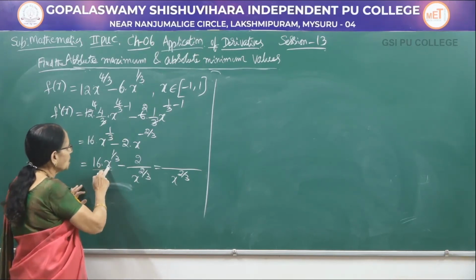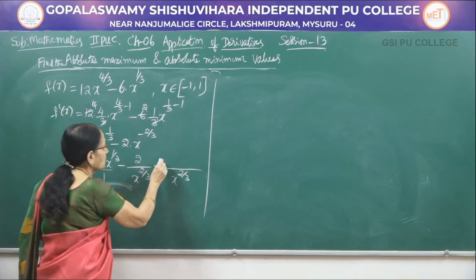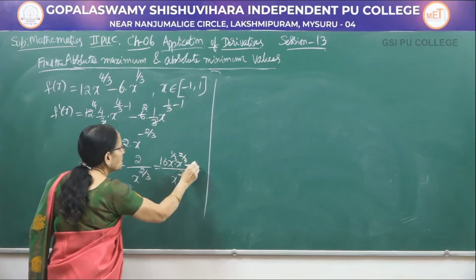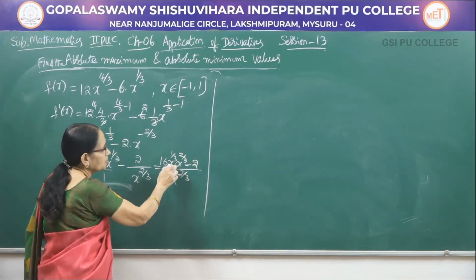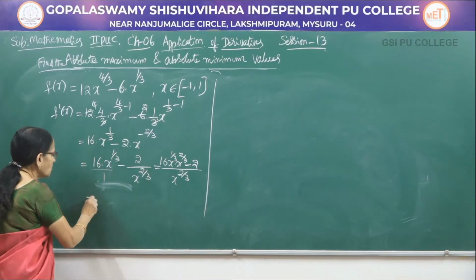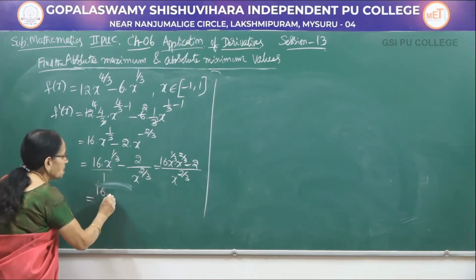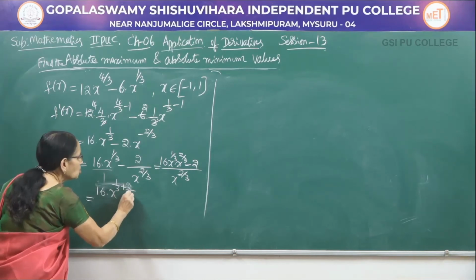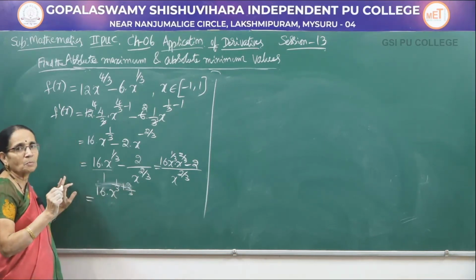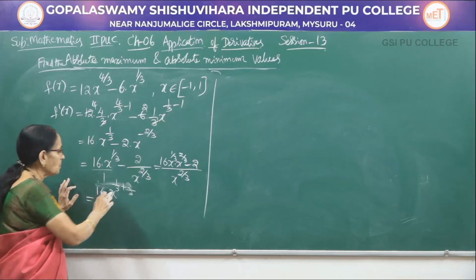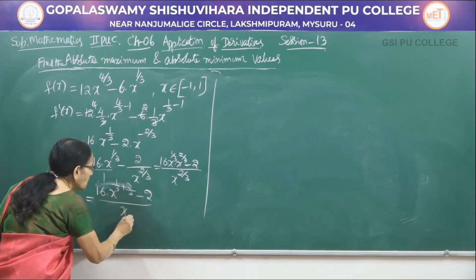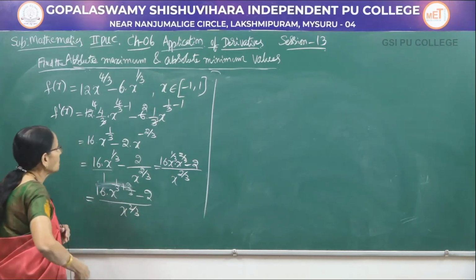So, 16 into x to the power 1 by 3 into x to the power 2 by 3, minus 2. Look at this one. Using the law of indices, 16 into x to the power 1 by 3 plus 2 by 3, since a to the power m into a to the power n is a to the power m plus n, minus 2 divided by x to the power 2 by 3.